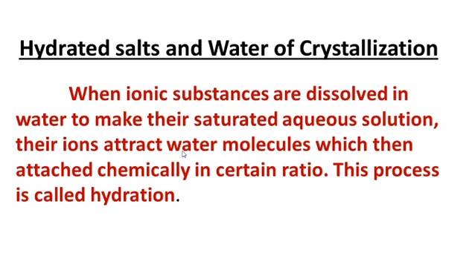For example, sodium chloride has positive and negative ions, Na plus and Cl minus. Water has H plus and OH minus, so both also have positive and negative ions. They attract water molecules which then attach chemically in a certain ratio. This process is called hydration.